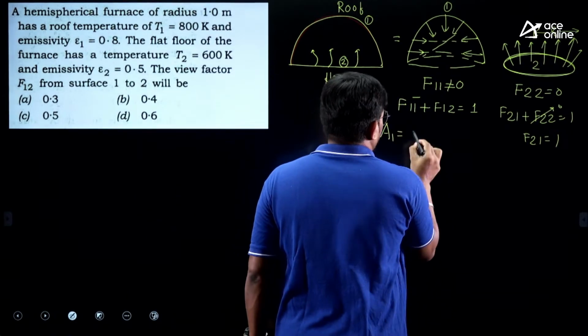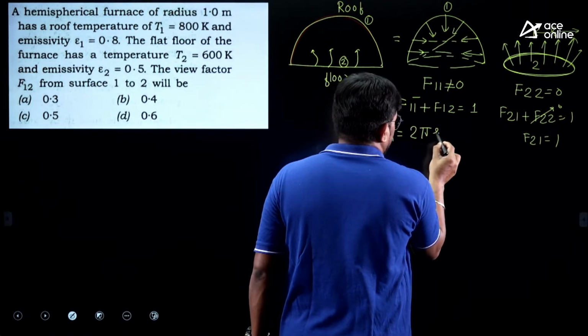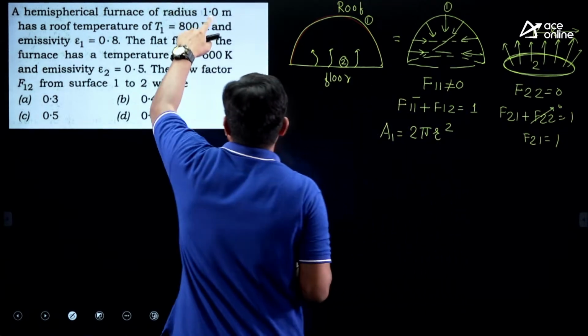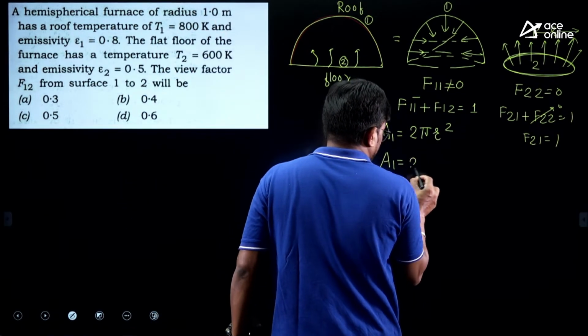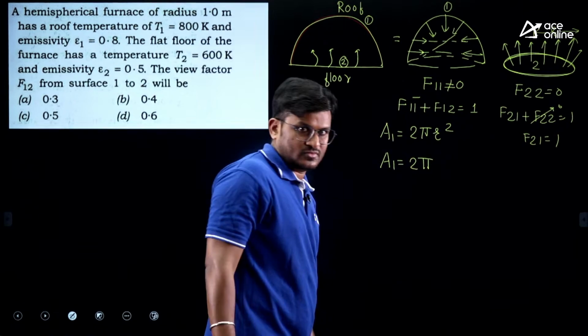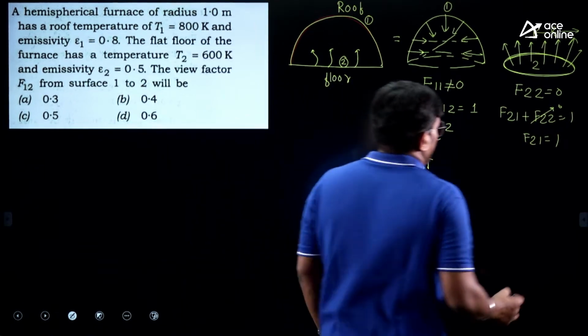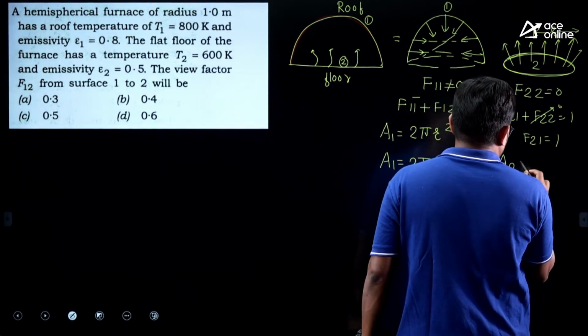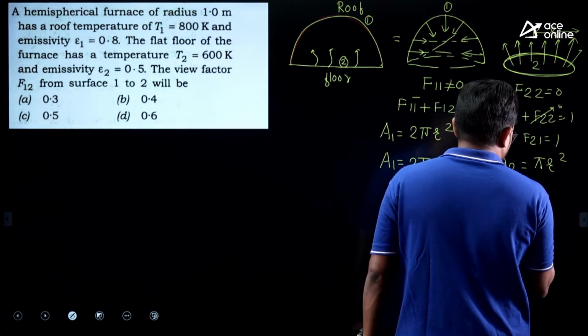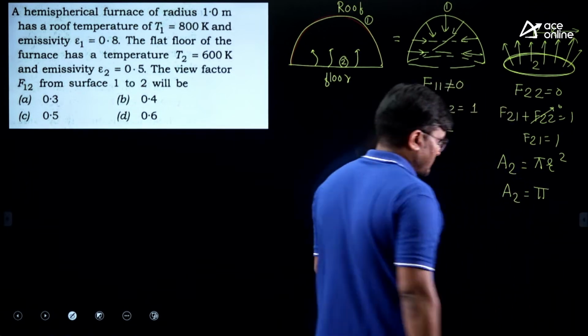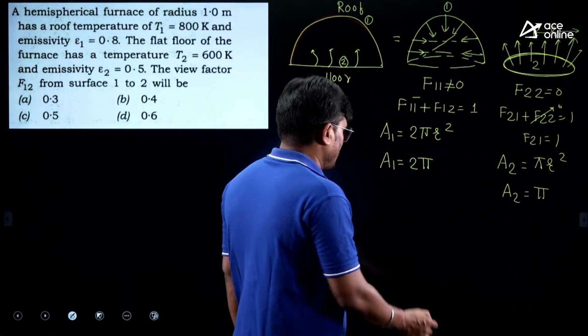Now here, what is A1? Area of hemisphere. Area of hemisphere is 2 pi r square. What is radius given? 1 meter. So you can substitute. What you will get? You will get it is 2 pi. And here it is A2. A2 is equal to circle area pi r square. So A2 is equal to, you will get pi. And here you will get 2 pi.